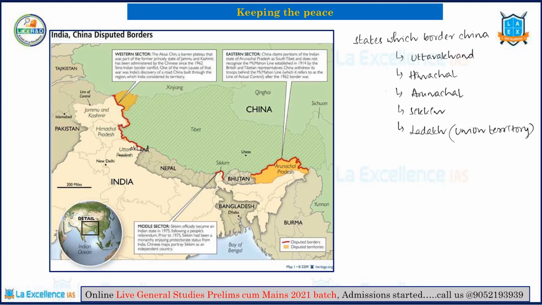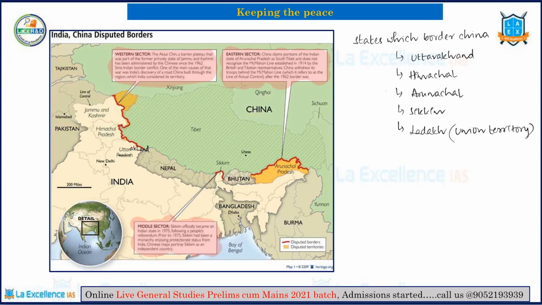So this is the border as you can see in the map given here. Now it is broadly divided into 3 sectors. The western sector, the middle sector and the eastern sector. So the western sector of the border is basically a territory between Ladakh and the Xinjiang province of China. In this sector, there is a territorial dispute over Aksai Chin. So there is a small strip of land called Aksai Chin on which both India and China lay their claim. India says it is a part of erstwhile Kashmir and then China says no, it is a part of Xinjiang.